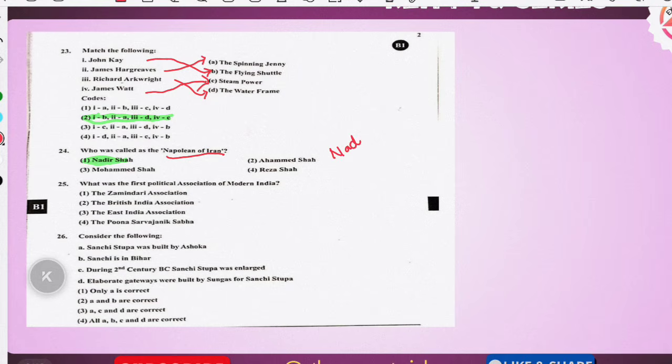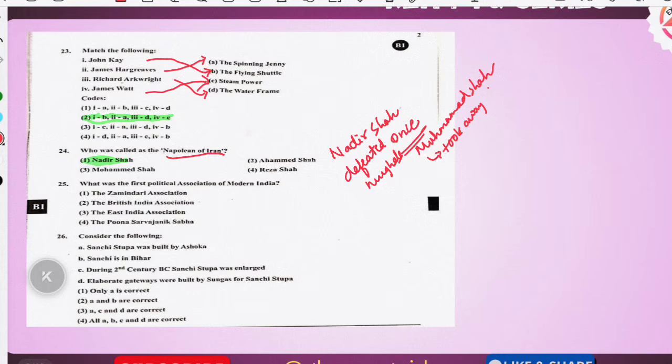Nadir Shah invaded our India once, and you know this Nadir Shah defeated the Mughal king, that is Muhammad Shah, and took away the Kohinoor diamond and the Peacock Throne.